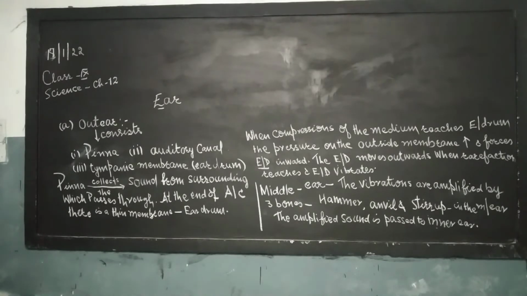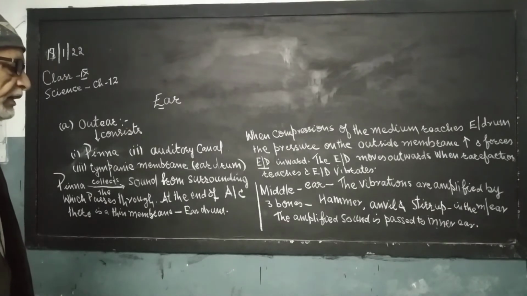The three bones are hammer, anvil, and stirrup. The amplified sound is passed to the inner ear.